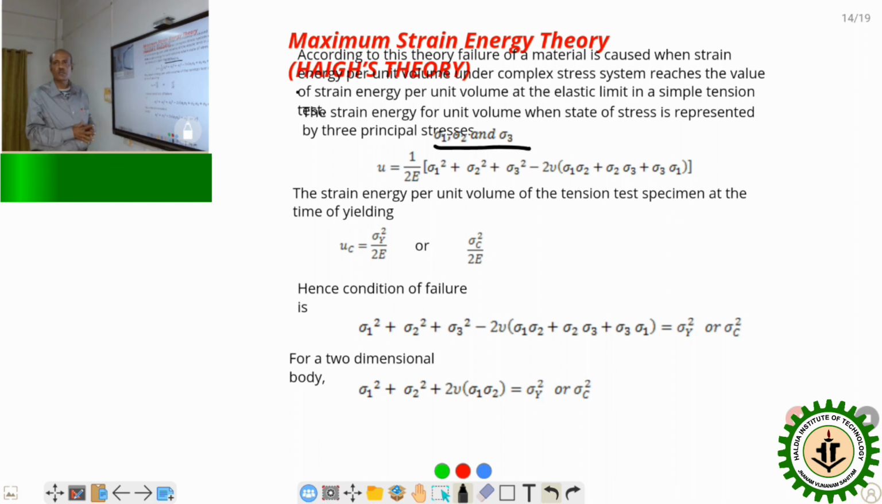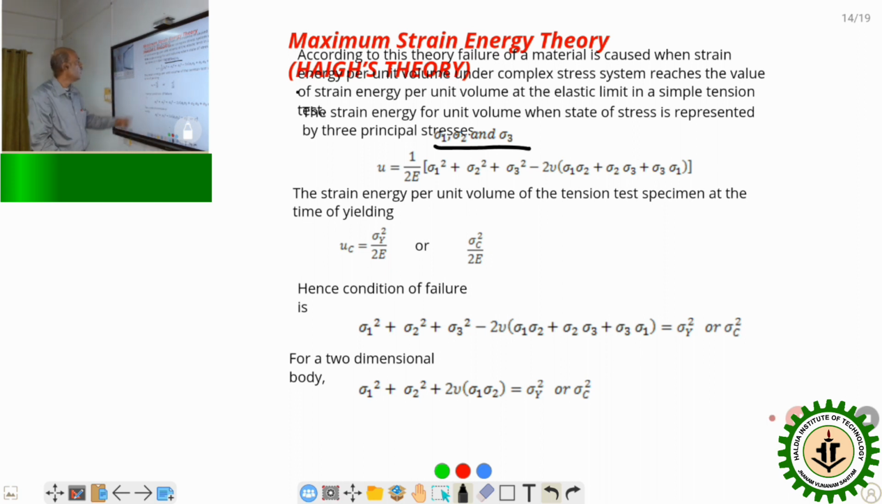Sigma 1, sigma 2 and sigma 3 are the three principal stresses developed in the body, and if we calculate the strain energy because of that, it is half sigma 1 into epsilon 1 plus half sigma 2 into epsilon 2 plus half sigma 3 into epsilon 3. If we put the epsilon 1, epsilon 2, epsilon 3 values, then it will be 1 by 2E [sigma 1 square plus sigma 2 square plus sigma 3 square minus 2 nu into (sigma 1 sigma 2 plus sigma 2 sigma 3 plus sigma 3 sigma 1)].